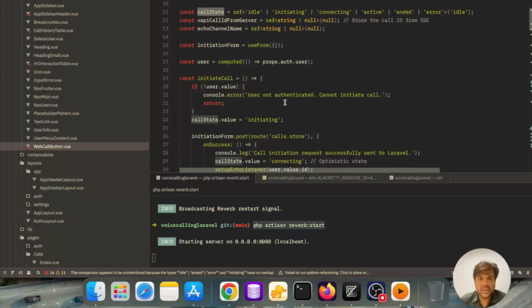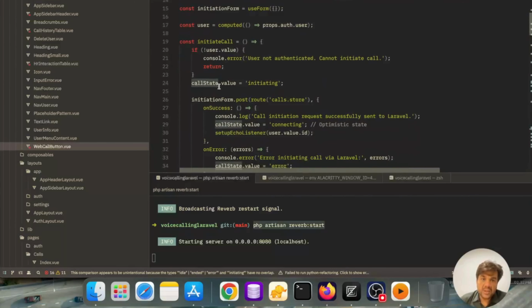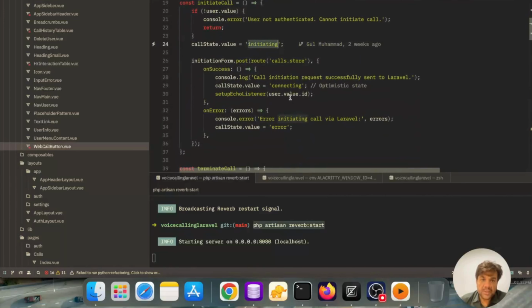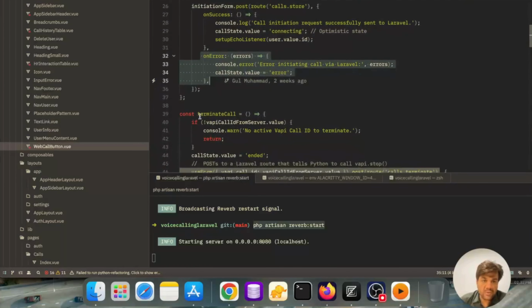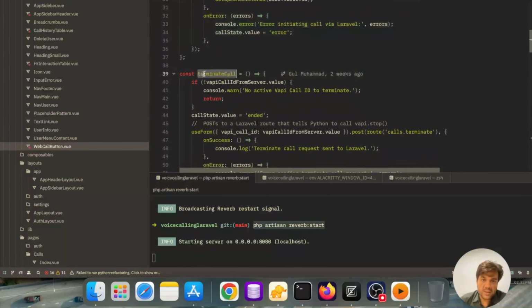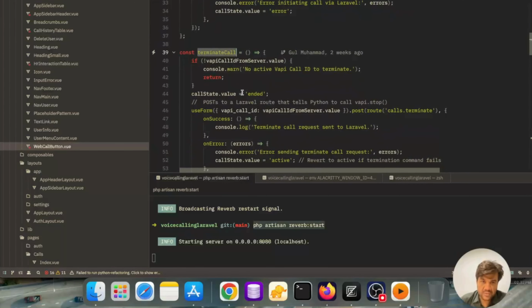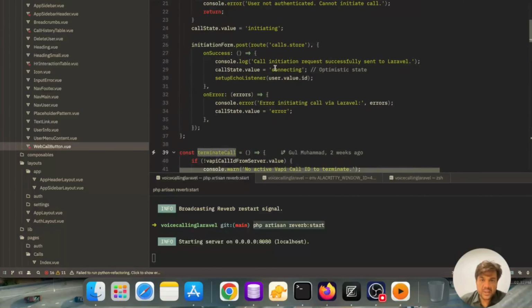Okay, when the initiate call button is clicked, the call state dot value will be set to initiating, and this post call will be made to the calls dot store endpoint. On success, these things will be performed. On error, these things will be performed. For terminating the call, this function will be called.